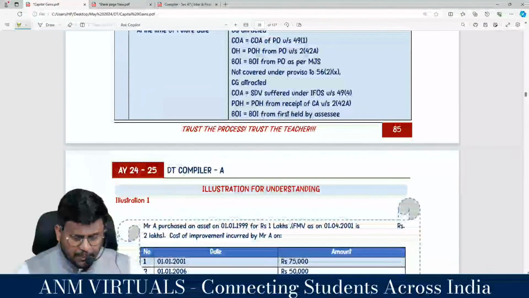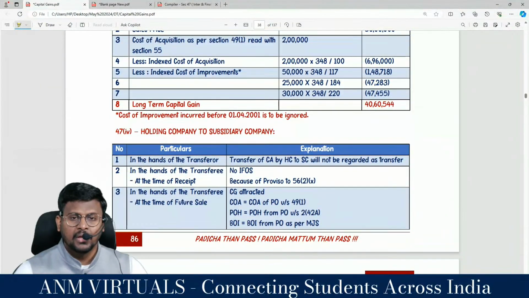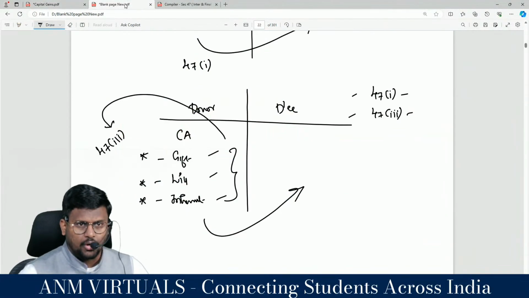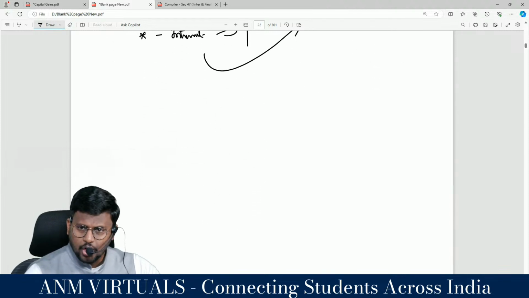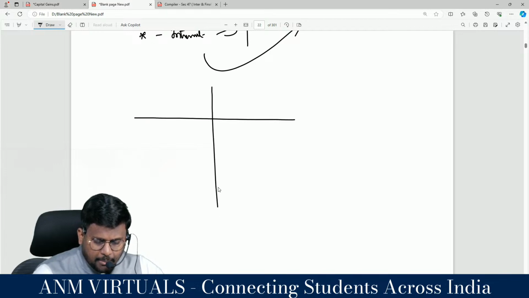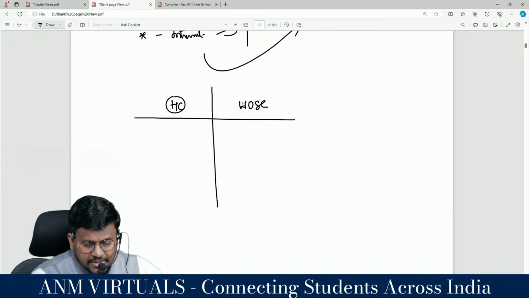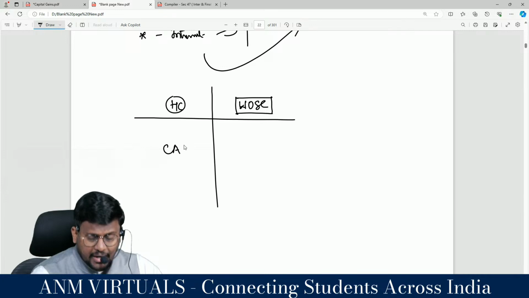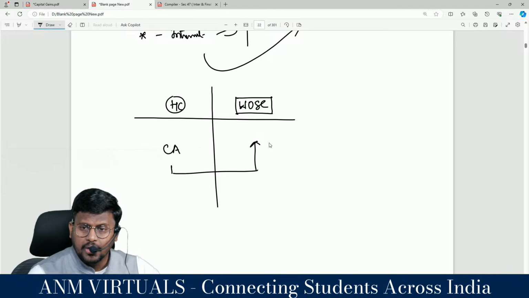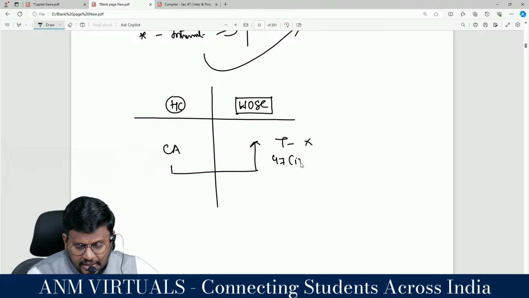So all the other parts we have completed along with the illustration in the class. Correct? Next one, 47 clause 4 and 47 clause 5. 47 clause 4, 2 parties are there. Number 1, holding company. Number 2, wholly owned subsidiary company. Sir, transfer of an asset by the holding company to its wholly owned subsidiary company will not be regarded as transfer as per 47 clause 4.